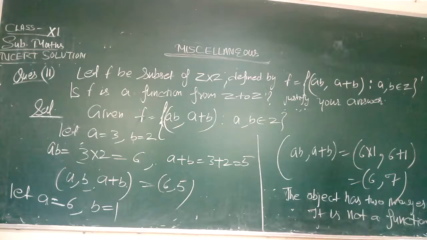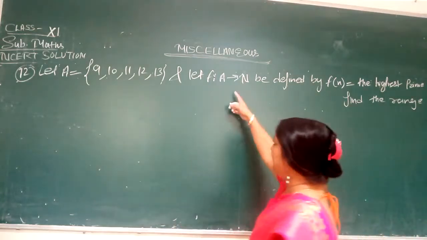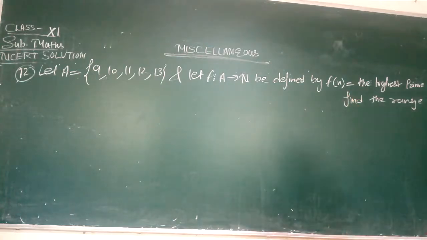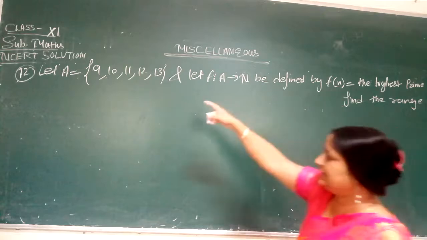Now come to question number 12. Now in question number 12, let A be {9, 10, 11, 12, 13} and f from A to N be defined by f of n, the highest prime factor of n. Find the range. Now you have to find out the range. What is given? A is given, that is {9, 10, 11, 12, 13}, and f is from A to N, defined by the highest prime factor. Now we have to take here n all these elements. Let us start the solution.